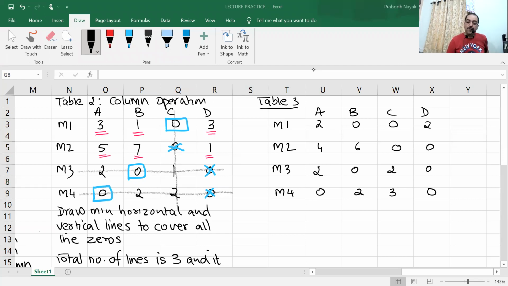Okay. Now let us try to draw the horizontal and vertical lines so as to cover maximum number of zeros, with minimum number of lines. So first row will get cancelled, second row, third row, fourth row will get cancelled. 4 lines.